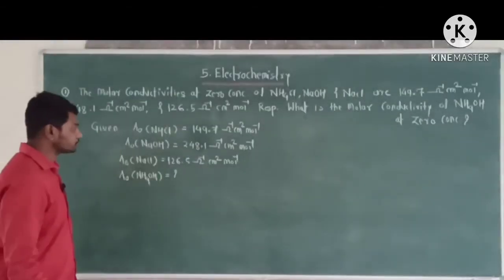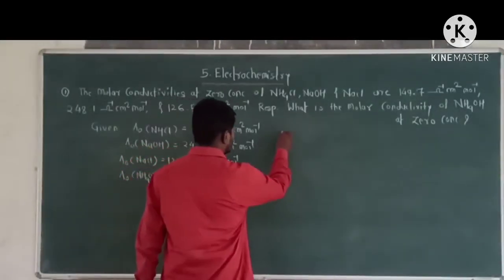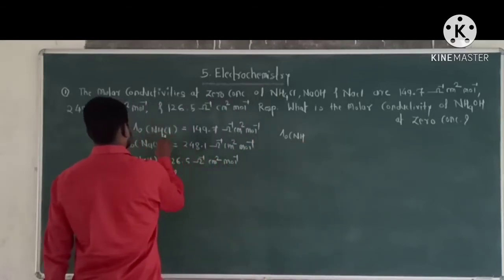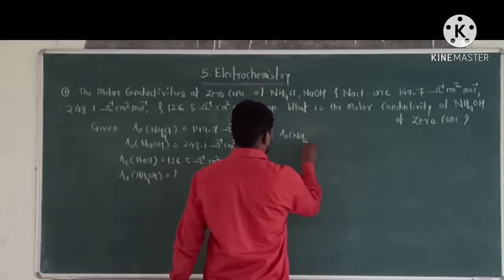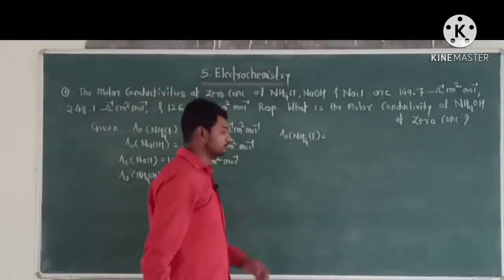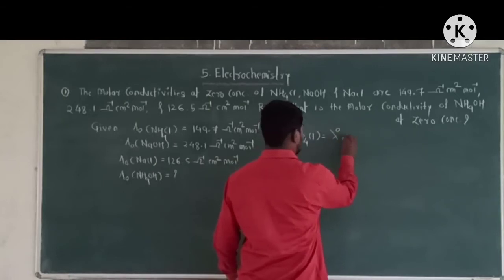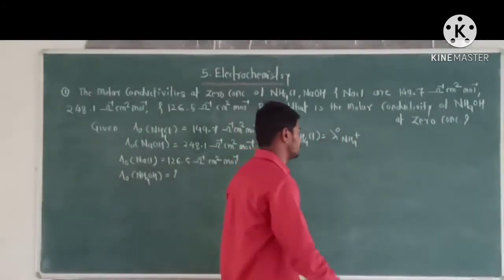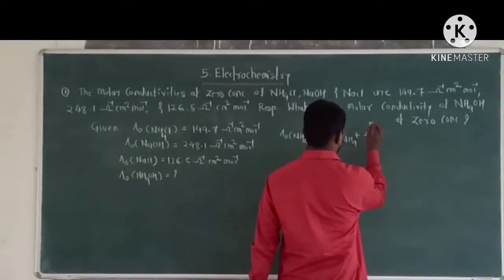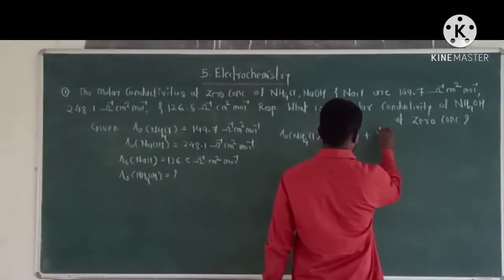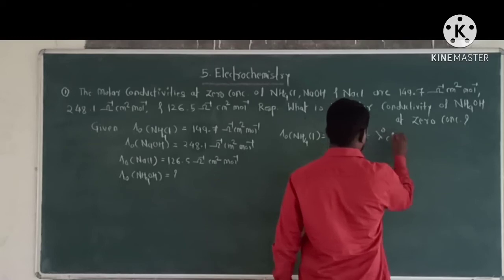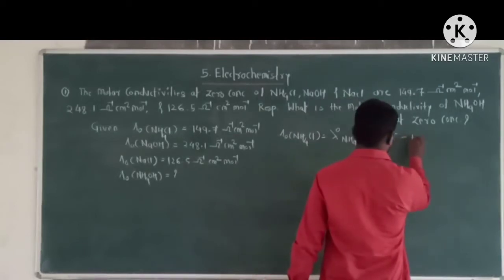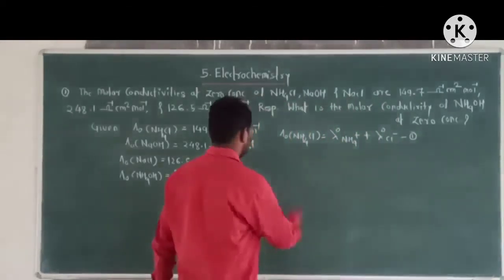Okay. Now, according to Kohlrausch's law, lambda 0 of NH4Cl is lambda 0 of NH4 plus, that is molar conductivity of NH4 plus ion at a 0 concentration, plus lambda 0 of Cl minus, that is molar conductivity of Cl minus ion at a 0 concentration. This is the equation number 1.